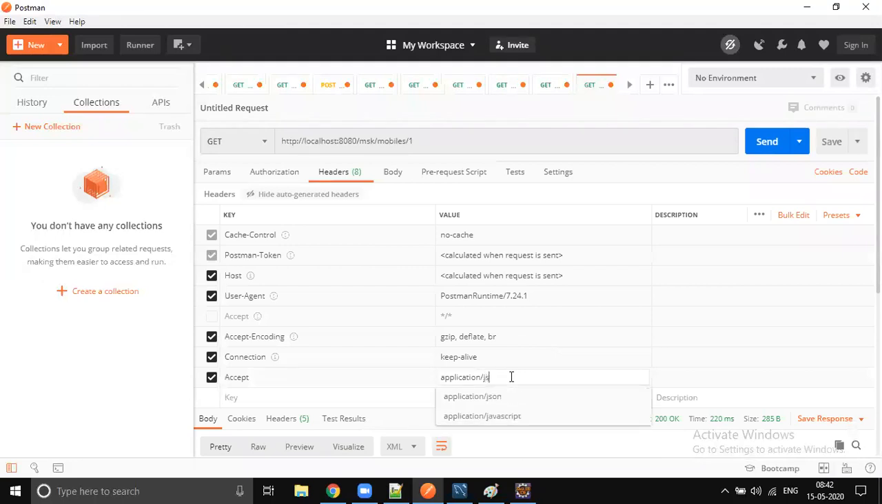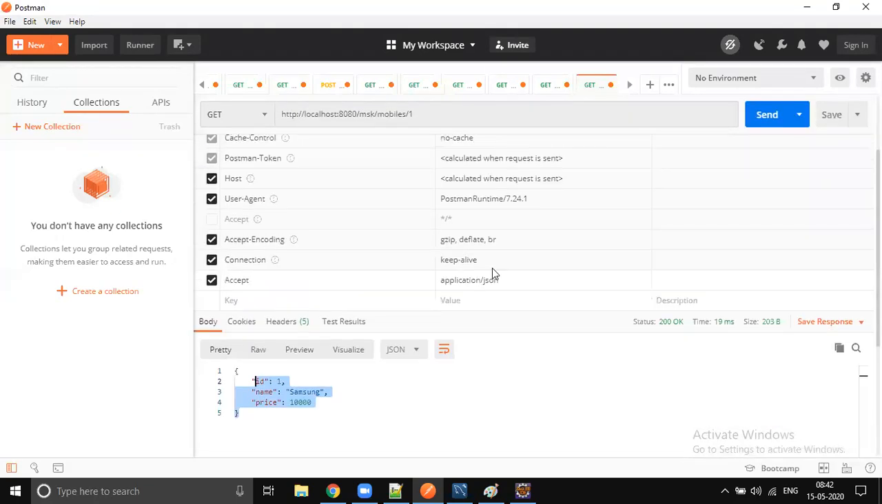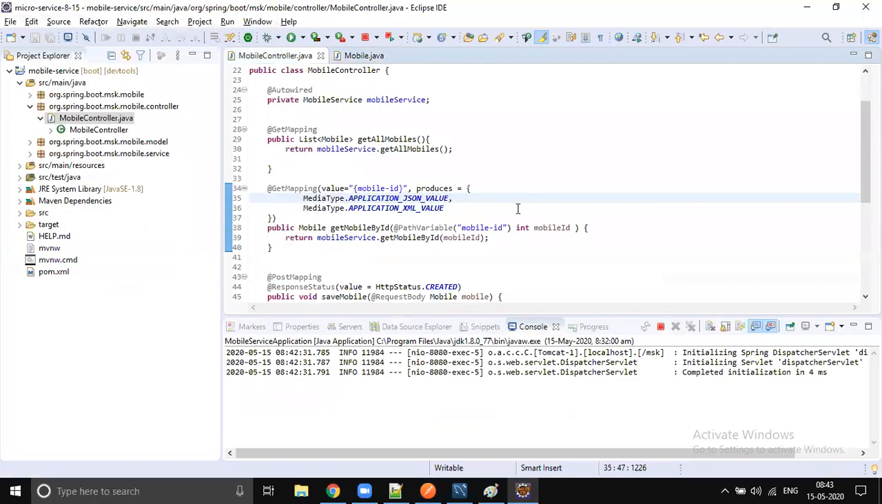Based on the client requirement, you will give different types of data. If he's asking for JSON data, we'll give JSON data. If he's asking for XML data, we'll give XML data. So based on the request header parameter Accept, a single method can produce multiple types of data. It can produce JSON data, it can produce XML data.